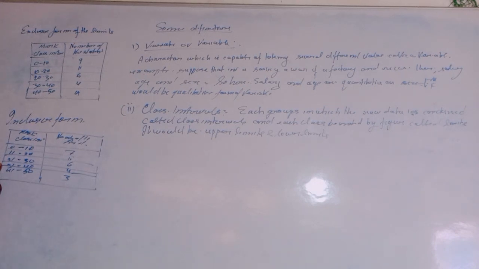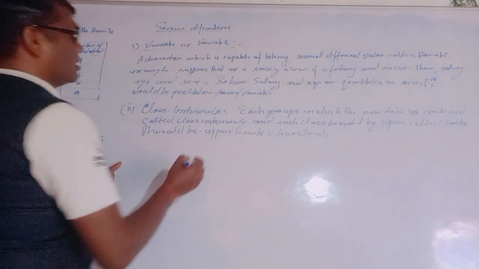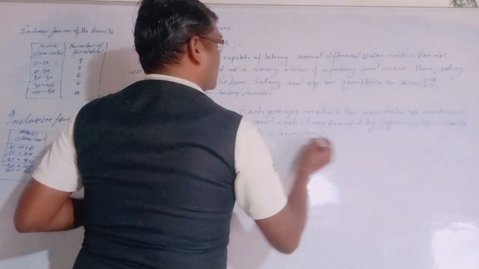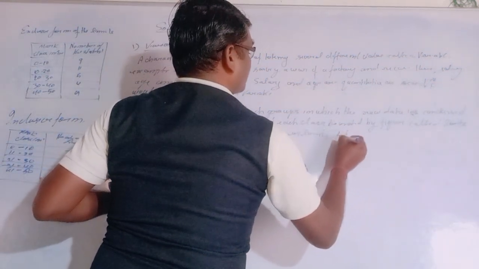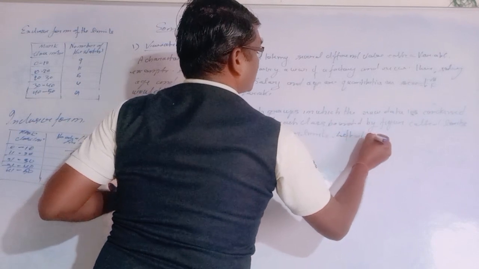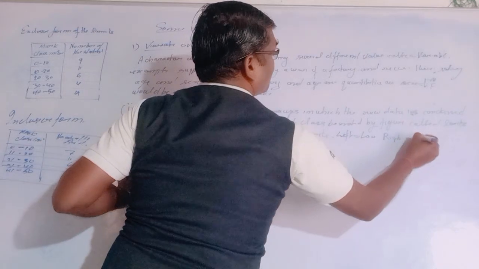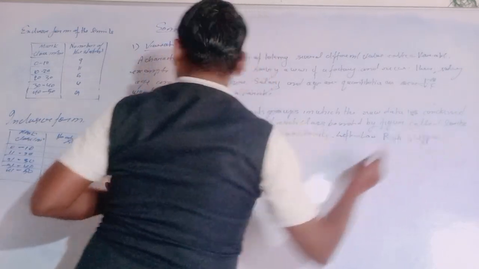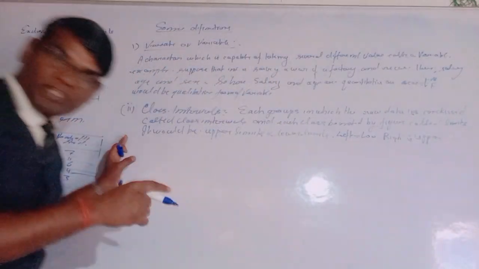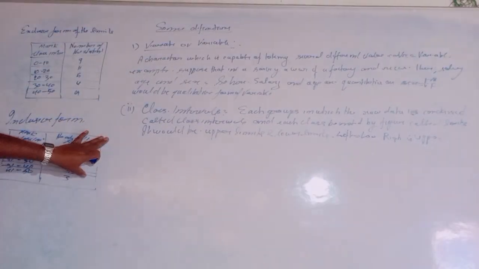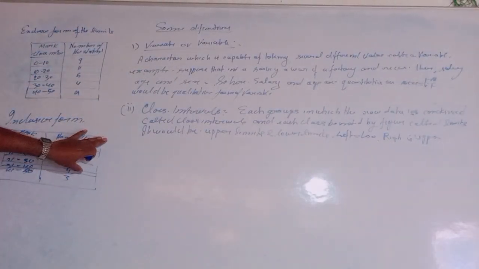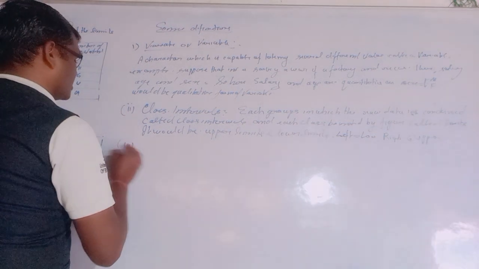The figure on the left side is the lower limit and the one on the right is the upper limit. So in a class, left is the lower and right is the upper. How will we define the class boundaries? Class boundaries are the true upper and true lower limits.